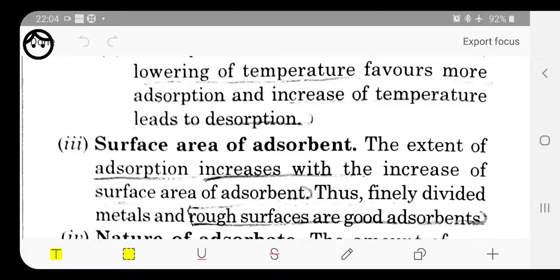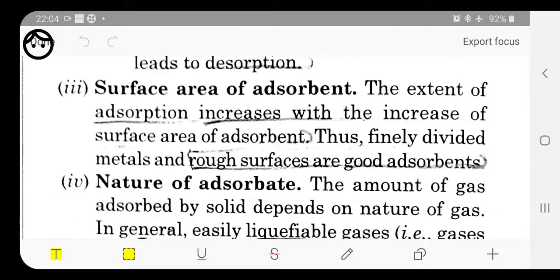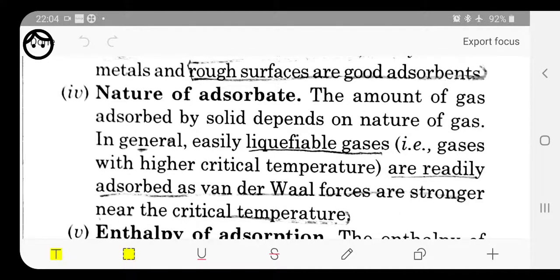So it means that whenever the surface area of a substance increases, the chemical process or reaction becomes faster. So here also, gases can be adsorbed more quickly if the surface area increases. Now, next is the nature of the adsorbate.